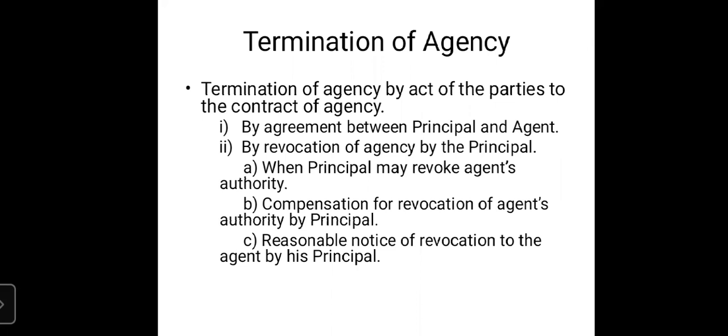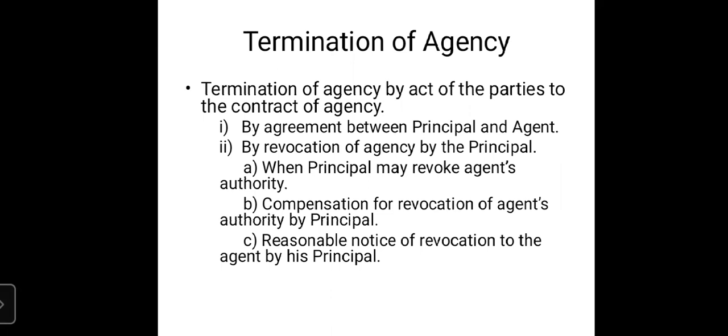If the law says that a 14 days notice should be given, a 7-day notice, a 21 days notice, or a month's notice should be given, that condition has to be followed before revocation of authority of the agent by the principal. The principal cannot cancel as per his wish. If the law says at least 7 to 14 days notice should be given, it has to be given before the cancellation of the authority of the agent.